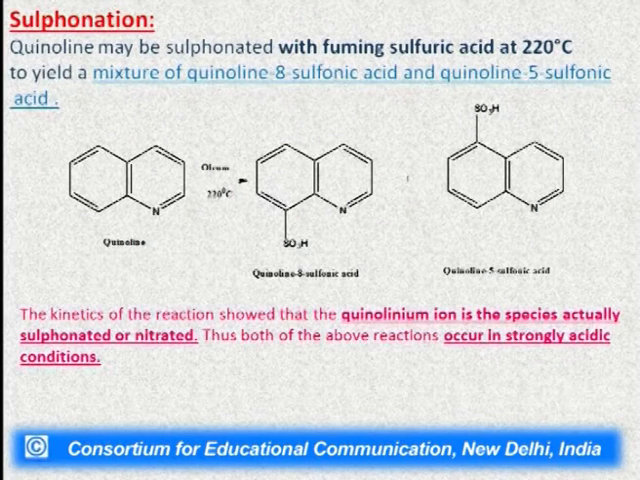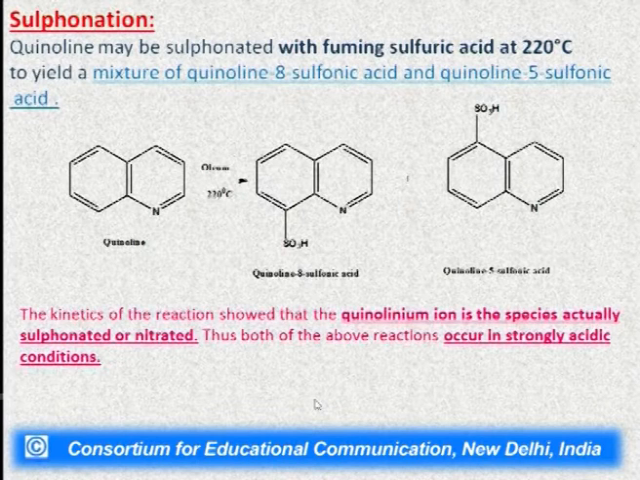In the sulfonation reaction, quinoline can be sulfonated with the fuming sulfuric acid, which is also called oleum, at 220 degrees centigrade. Again here we will get a mixture of two products. One of them is quinoline 8 sulfonic acid and one is quinoline 5 sulfonic acid. Here again we will get the electrophilic substitution at the position number 8 and at the position number 5.